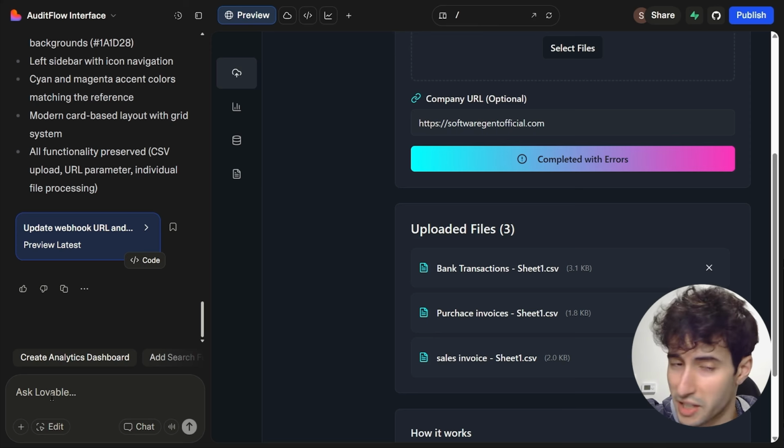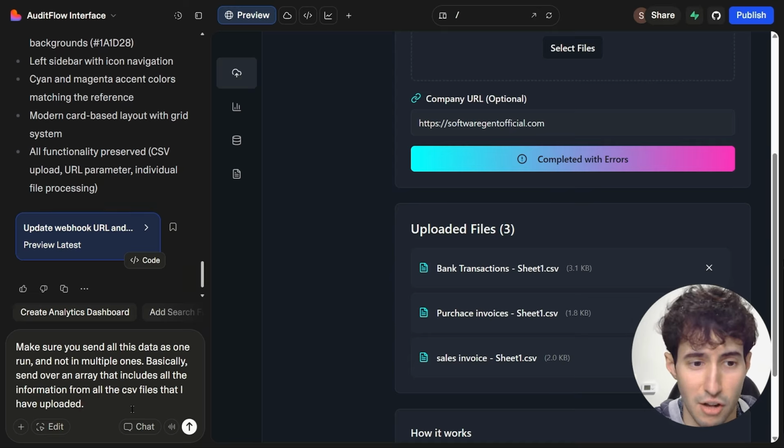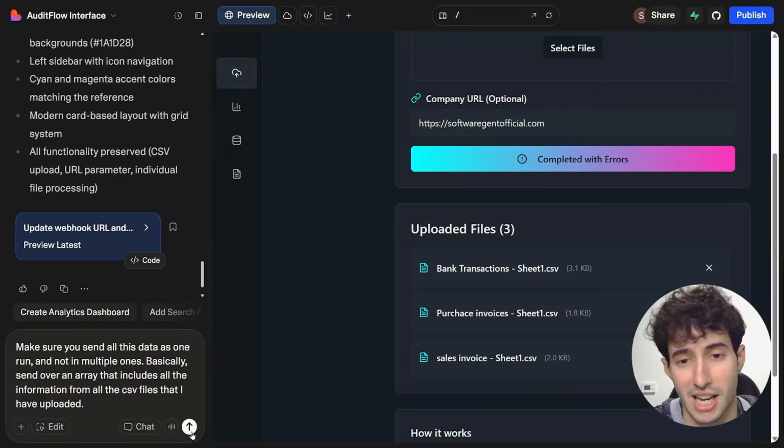So to do that, we have to come back over in our Lovable interface and say something like, make sure you send all this data in 1 run and not in multiple ones. Basically send over an array that includes all the information from all the CSV files that I have uploaded, and then come over here and click on enter.